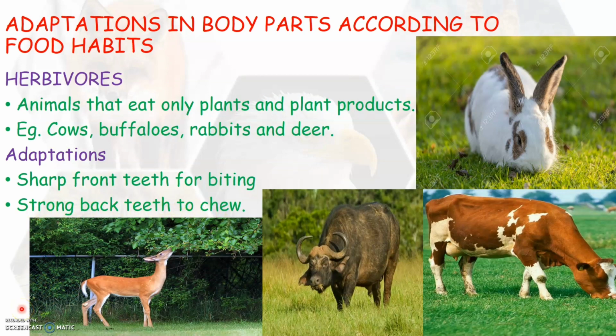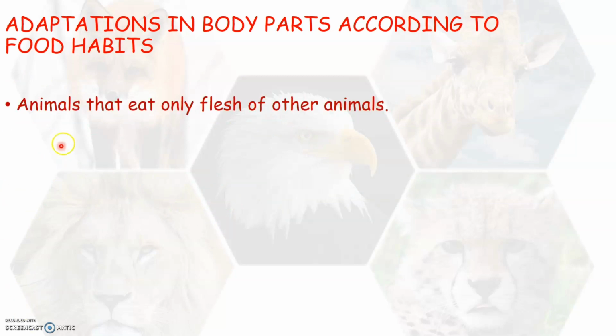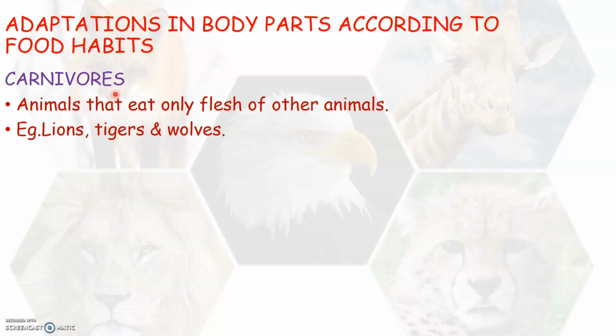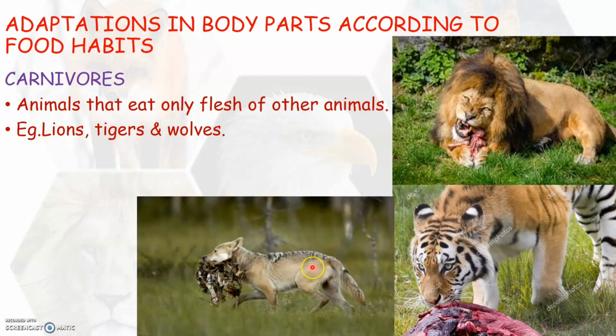There are some other animals that feed only on the flesh of other animals. So, such animals that eat only flesh of other animals are called carnivores. So, as you see here, some of the carnivorous animals are lions, tigers and wolves. As you see here in all these pictures, these animals feed on the flesh of other animals.